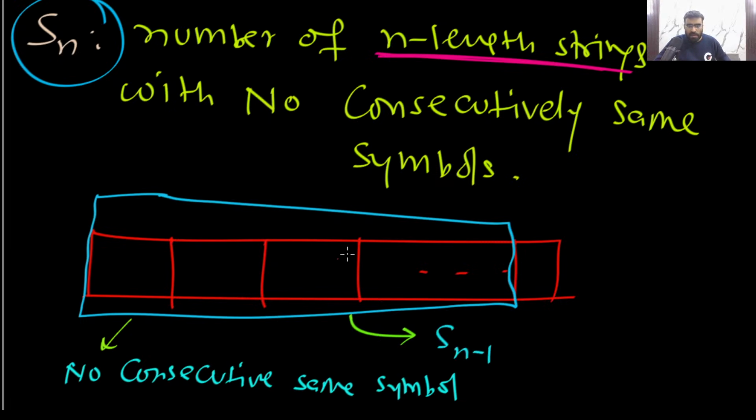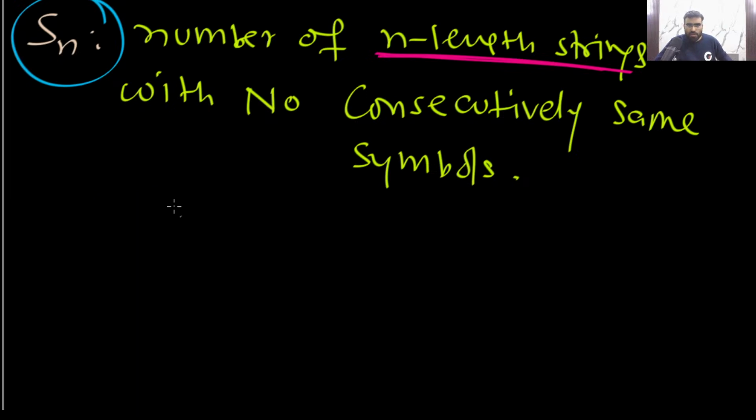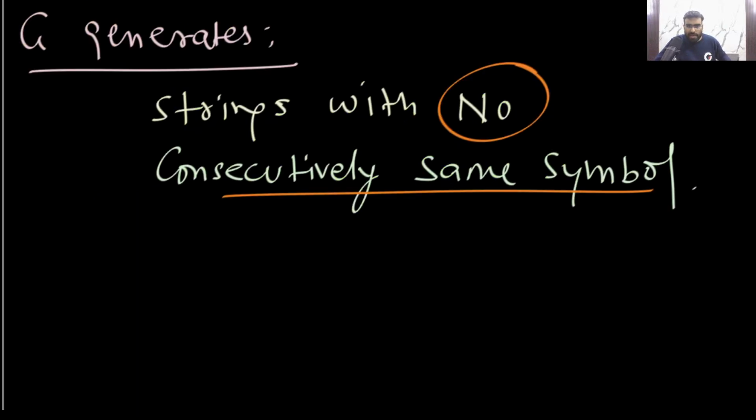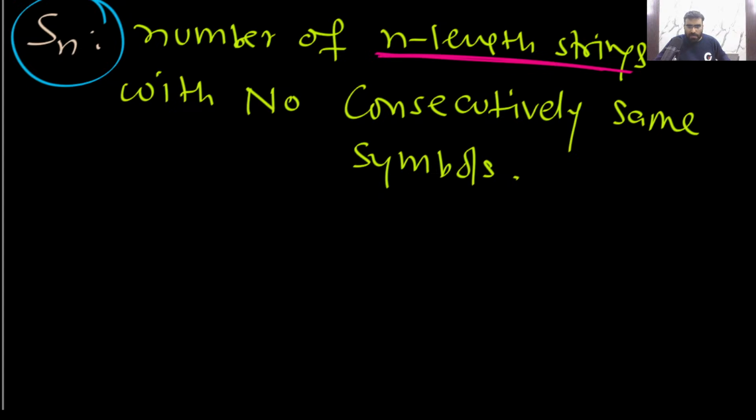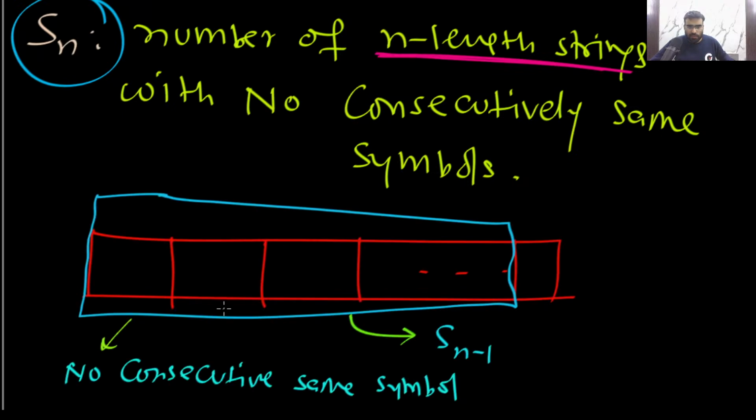Yes or no? Agree with me? Did you understand what I'm telling you? Because you know what is Sn, so what will be Sn minus 1? Sn minus 1 will be the number of n minus 1 length strings. Correct? So this is what I'm asking you.